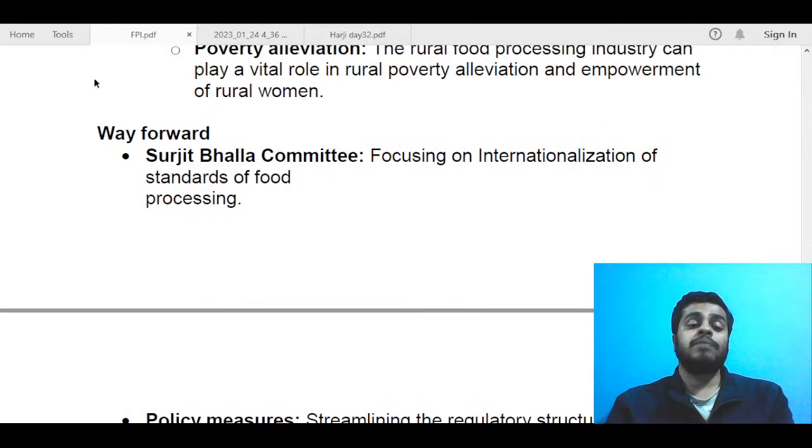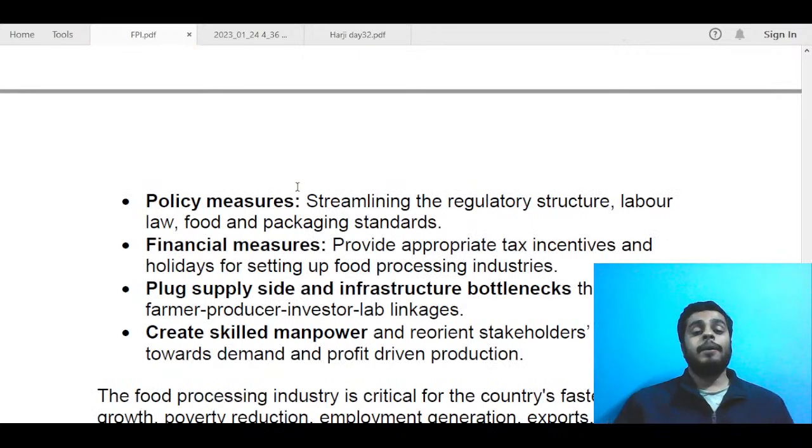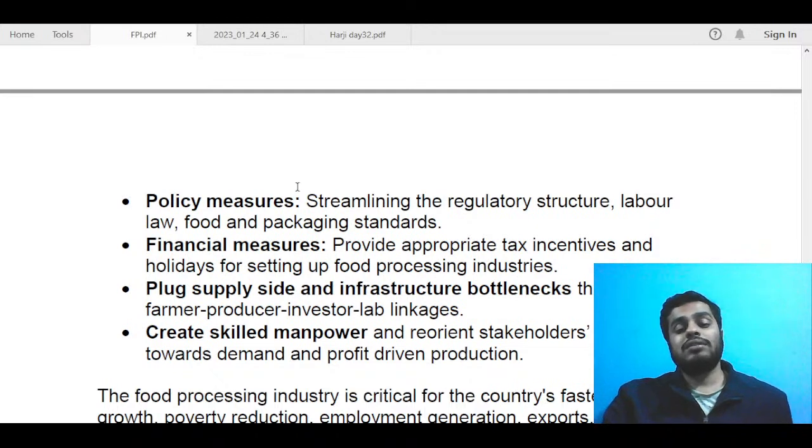Next, you could mention some way forward, like what we all can do and what the government has been doing to promote this industry. There was a committee called the Surjit Bhalla Committee, which focused on internationalization of standards of food processing. Many of our food exports are rejected because of non-tariff barriers, for example, phytosanitary measures or hygiene measures. This committee looked after internationalization of those standards and making products export ready. That should also be the priority of government. We should not be rejected because of these hygiene factors or non-tariff barriers.